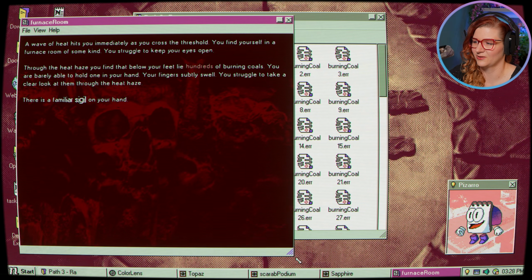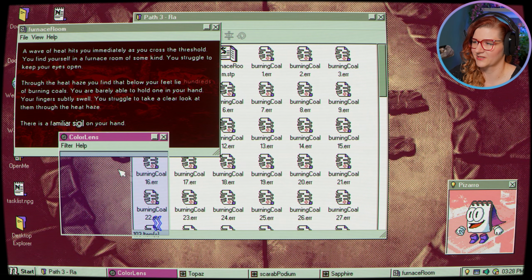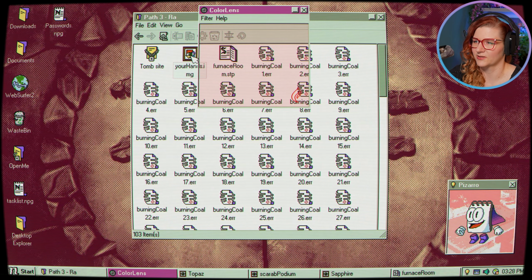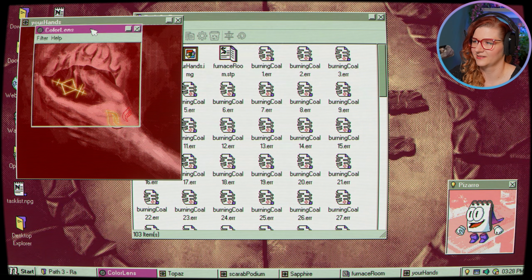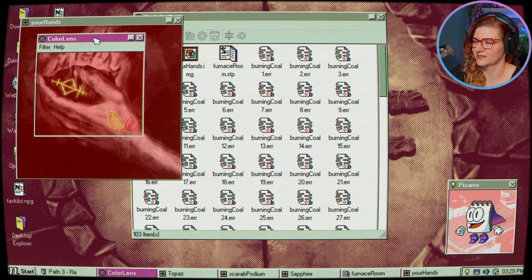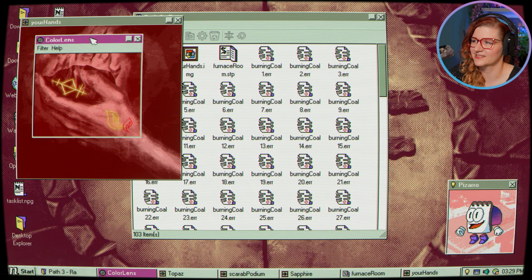And there's like skulls in the background. On my hand, I mean, I assume the whole red color lens, right? Because that was linked to that, but it's not here. Oh, there's a picture of my hands as well. Okay, so we get the picture of our hands, and then we have the drawings of the symbol and the drawing of the rune, and I did write it down. That was the rune we saw where we had to rename a file, right? But from the fact that there are errors, that also makes sense.